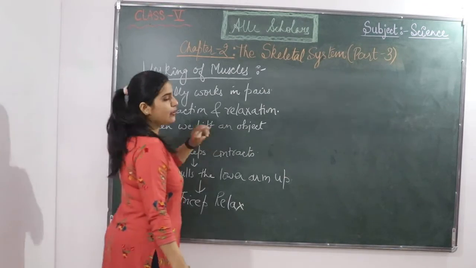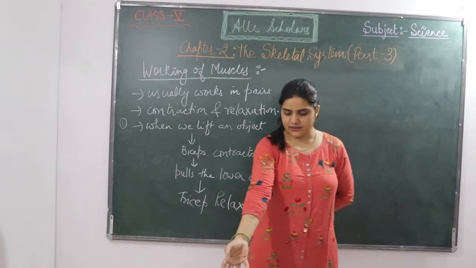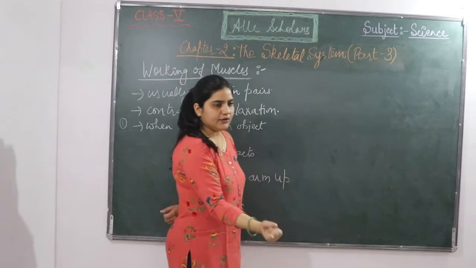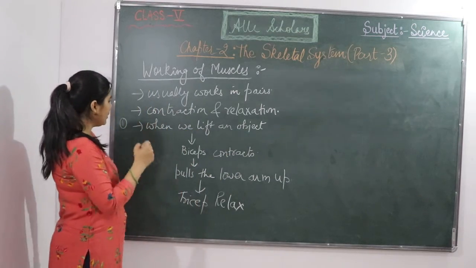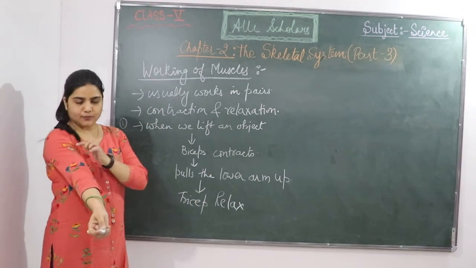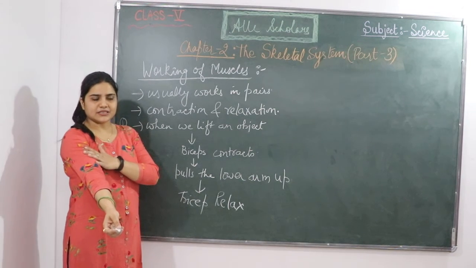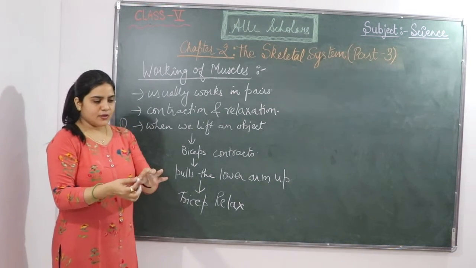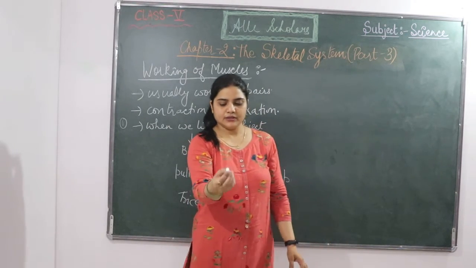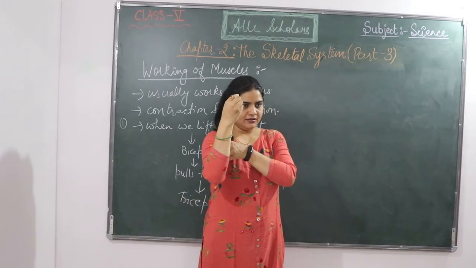I am going to give two examples. When we lift an object using our palm, if something is down, you lift it up. When you are lifting the object up, what happens? Your bicep contracts. What is bicep? Bicep is the front muscle. Suppose this is a chalk. If I want to pick it up like this, my bicep is contracting.